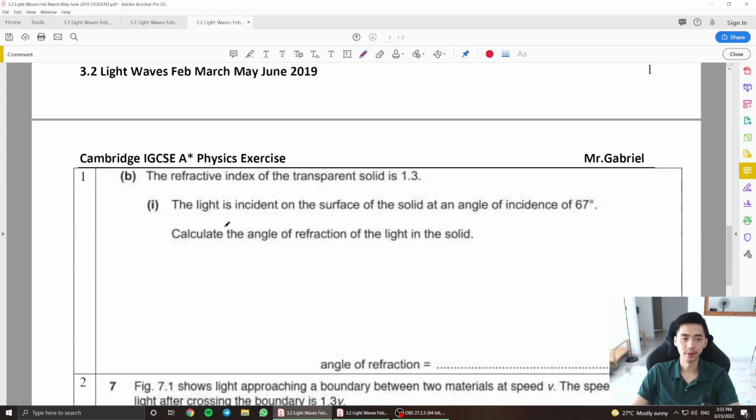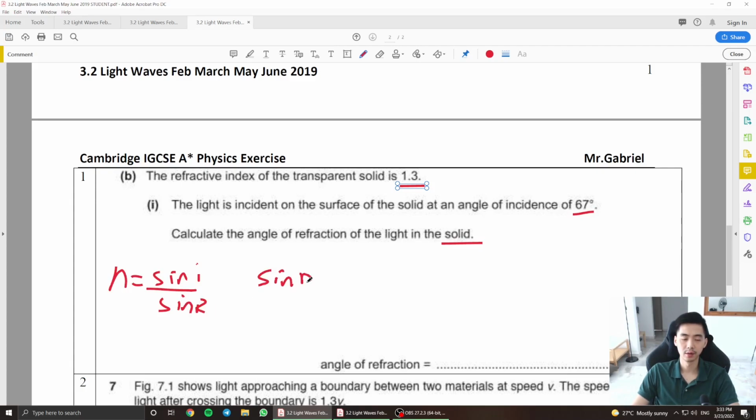And finally, the refractive index of a transparent solid is 1.3. The light is incident on the surface at an angle of 67 degrees. Calculate the angle of refraction of light in the solid. Straightforward, n equals sine i over sine r.